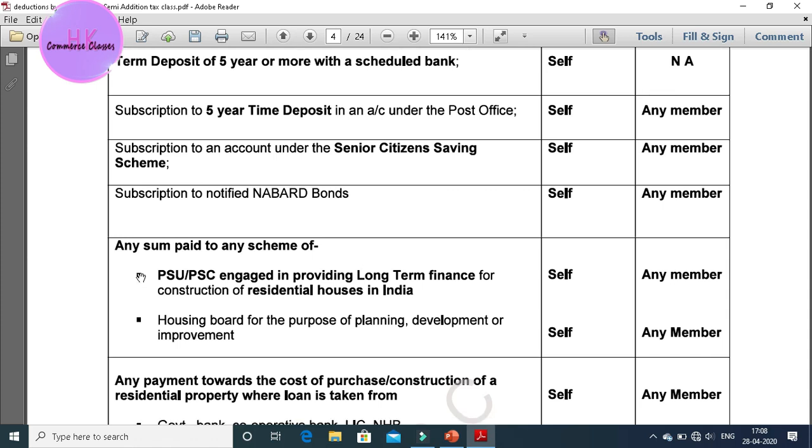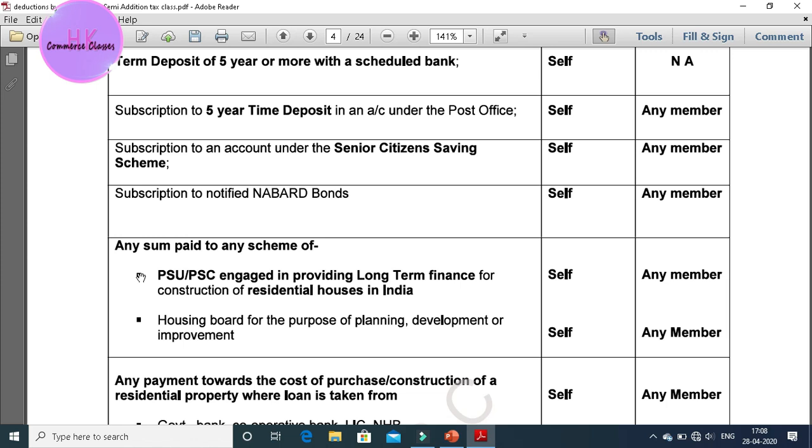Any person who has made a subscription to an account under the Senior Citizens Savings Scheme: if I have invested and made a subscription to such an account, the deduction will be made to me as an assessee only, and under the HUF any member can claim the deduction.